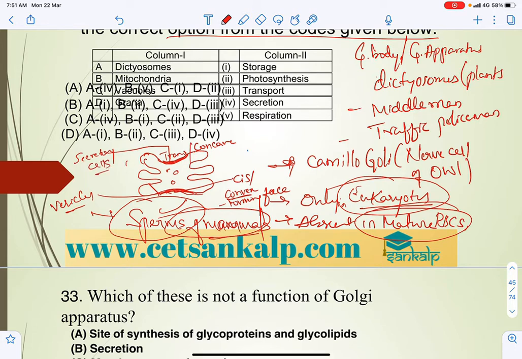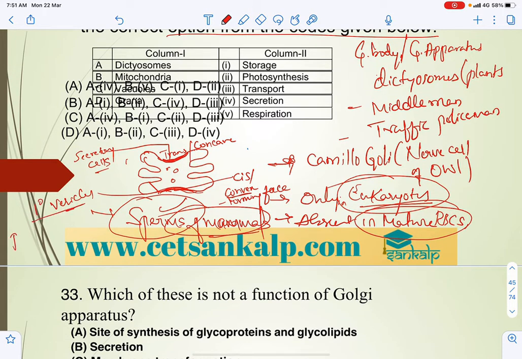These cells play a major role in processing and packaging of primary vesicles and converting them into secretory vesicles. Keep this in mind.